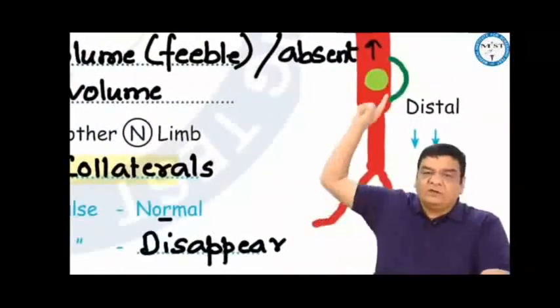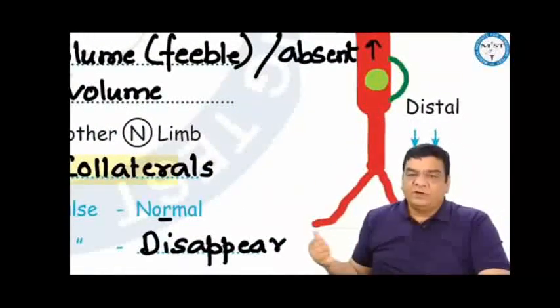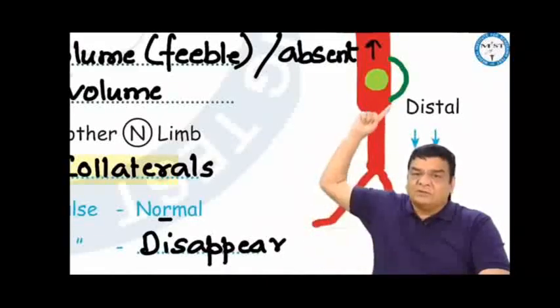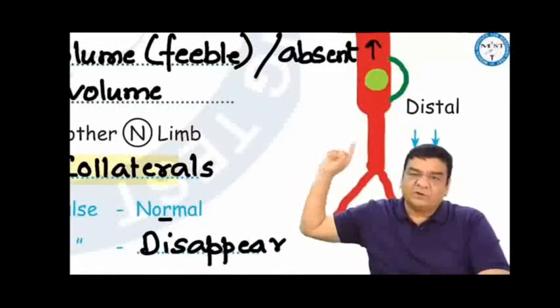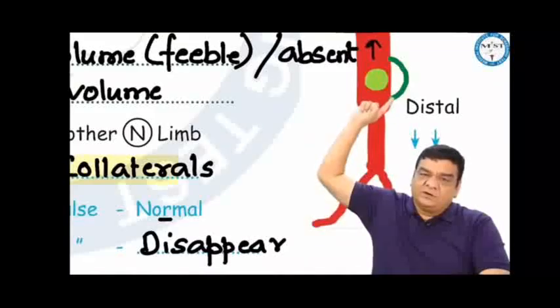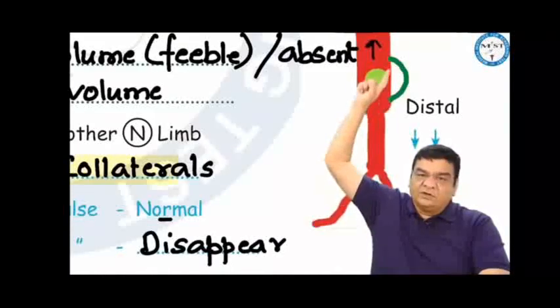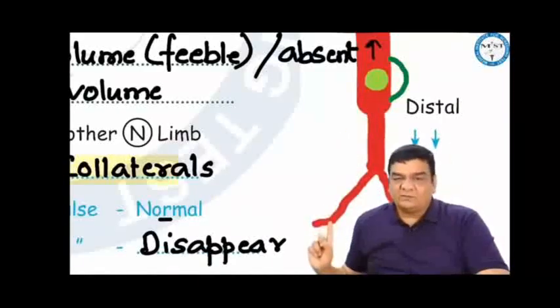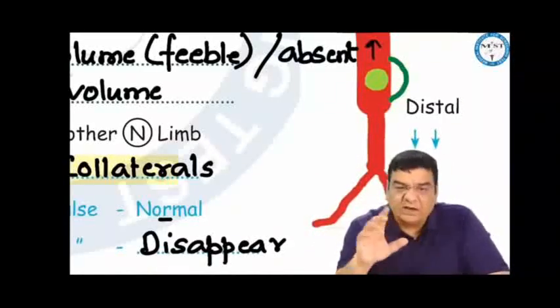Sometimes, if the body has formed collaterals around the obstruction, we may see a disappearing pulse, where on initial examination the distal pulse may be normal because the blood is coming through the collaterals. But now you ask the patient to walk in the hospital corridor, to exercise. The collateral is a small bypass channel, so the desired amount of blood may not come through it, and then this pulse will disappear on exercise. Again, you ask the patient to take rest, and this distal pulse will reappear. So this disappearing pulse is because of collaterals.